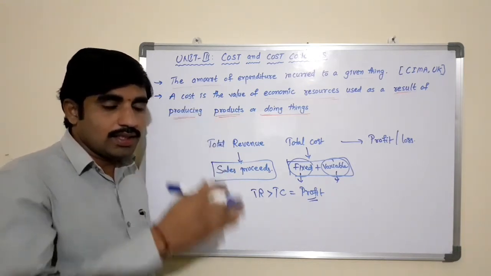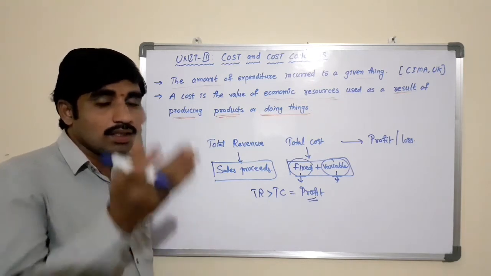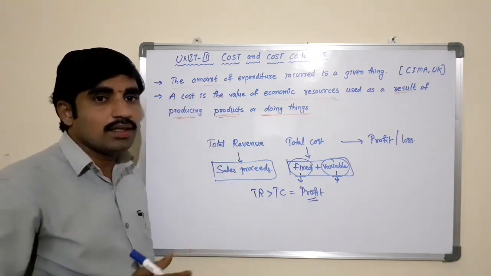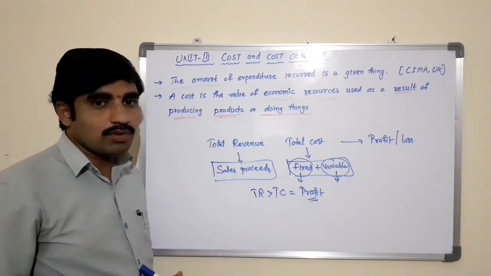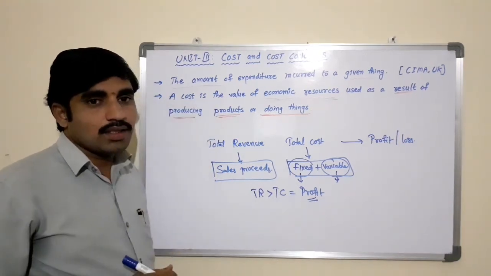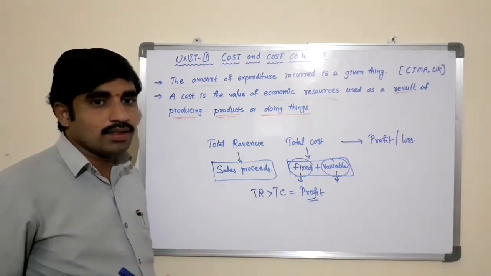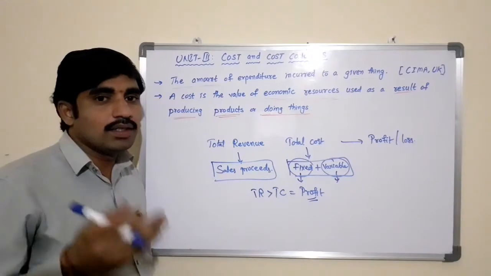When they reduce the total cost of production, automatically the risk or the loss level will decline. As the total cost of production decreases, the corresponding losses or risk level decrease, which means the profit of the business will increase.